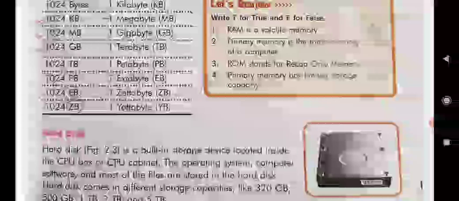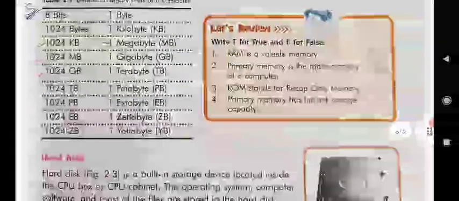And 1024 EB is 1 zettabyte. 1024 ZB is 1 yottabyte. So these are some different memory units of a computer. Please learn this list by heart.